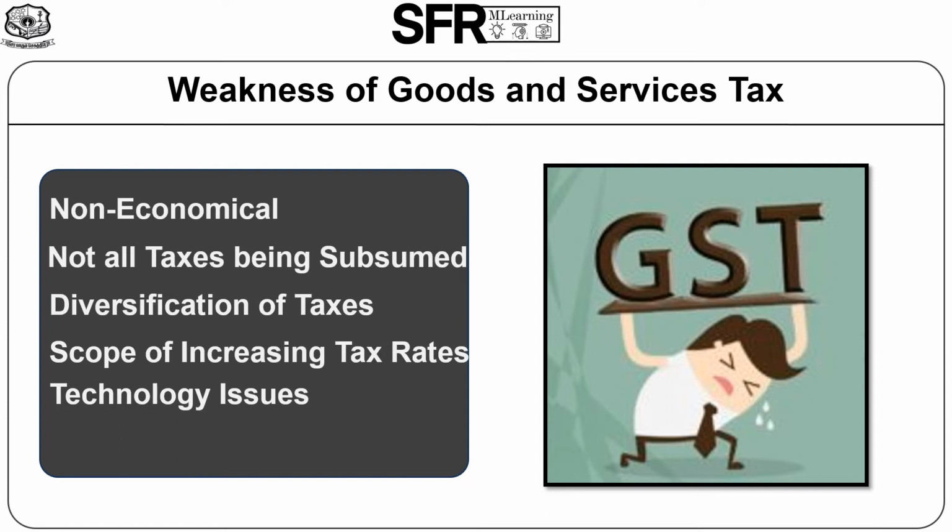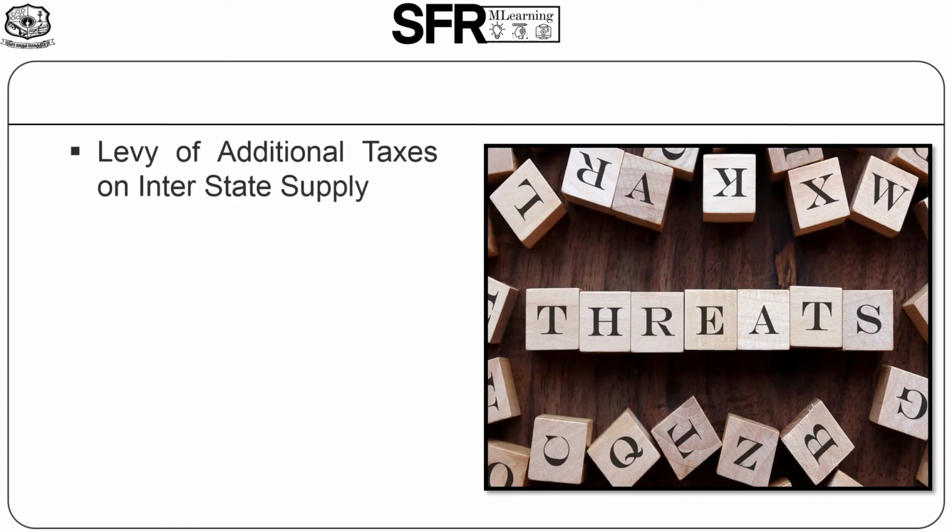Next, scope for increasing the tax rate. Tax rate depends upon the availability of funds in states. The tax rate will be increased. The state has no power to increase the rate according to their needs. Technology issues. This system is very fond of technology, but India is a developing country where people are not totally familiar with technologies.